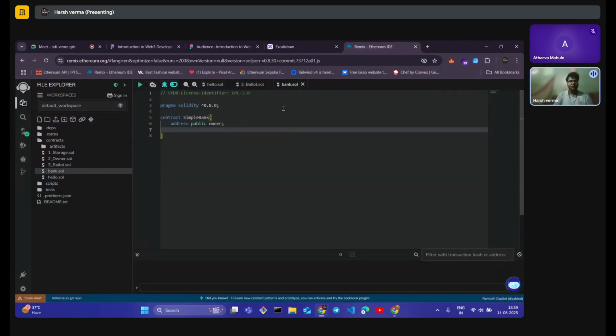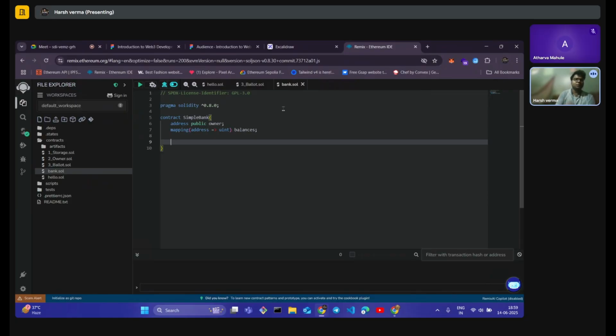So let's create a mapping of our accounts and their balances. We'll write mapping. Our key will be of address type, and our value will be of uint type. We will name this mapping balances. With that said and done, we have created the type of variables we need for this smart contract.